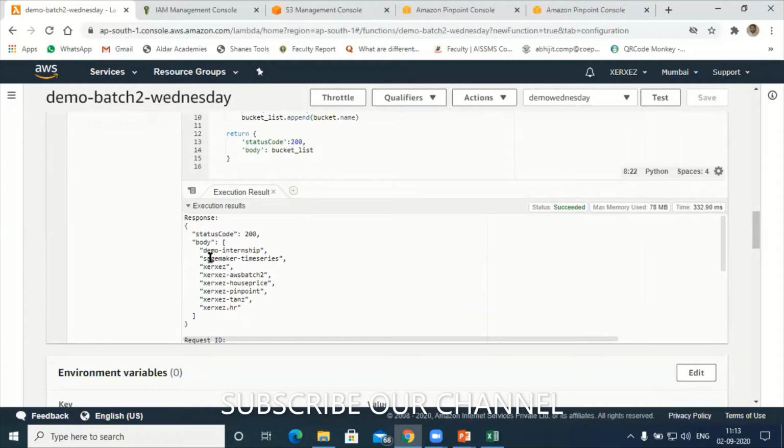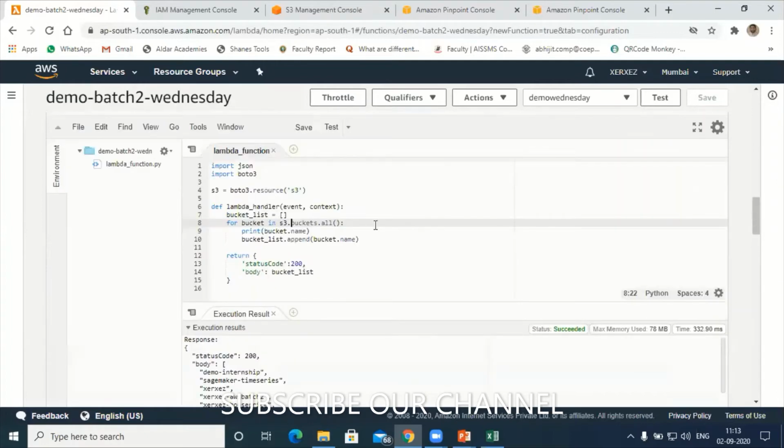Why are we passing the status code 200? Is that mandatory? As I told you, we can run a lambda function up to 5 minutes. For this program, the limit for execution is 200 seconds, that is the minimum, and you can exceed to 300 also. Your program should be completed within this 200 seconds.